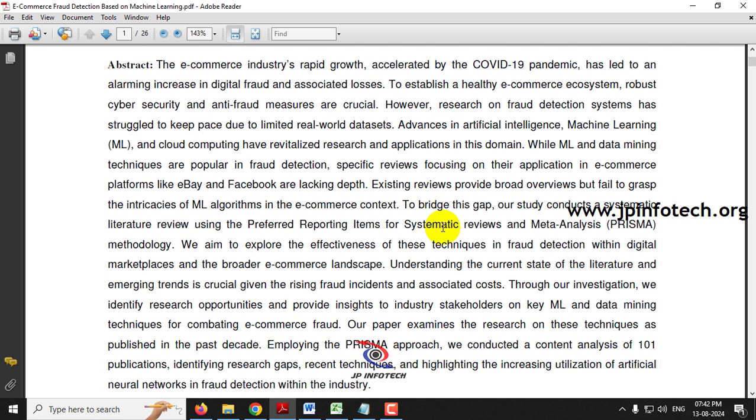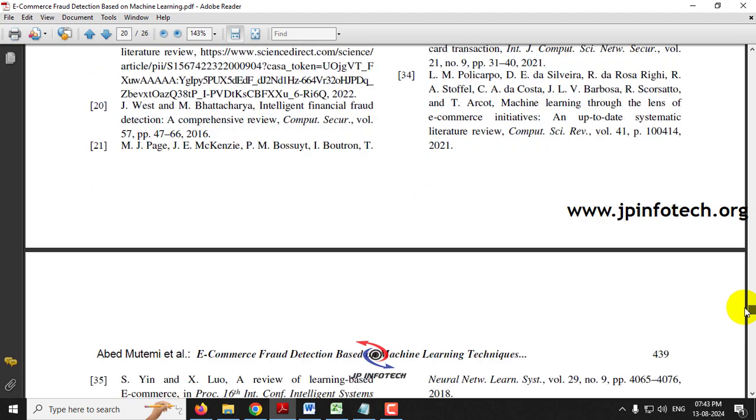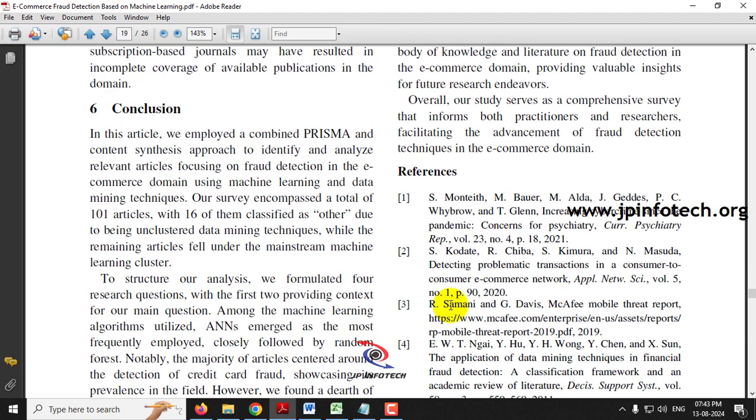In the base paper, the authors have used the PRISMA methodology. PRISMA means Preferred Reporting Items for Systematic Reviews and Meta-Analyses. Kindly note that this is a survey paper. They have conducted a systematic literature review of 101 research papers. You can see 101 publications they have reviewed, and they have given a detailed report of this review paper. Kindly note that we are not going to do the same as mentioned in the base paper. Now let us see what the authors have done.